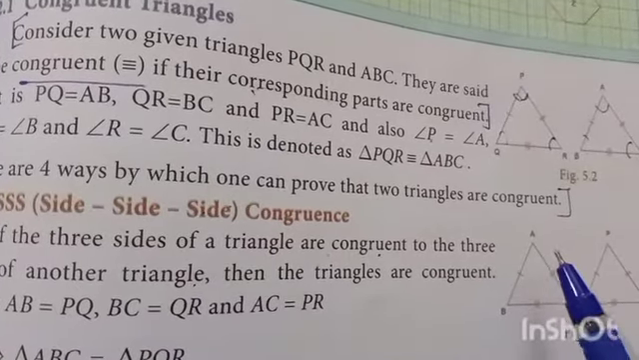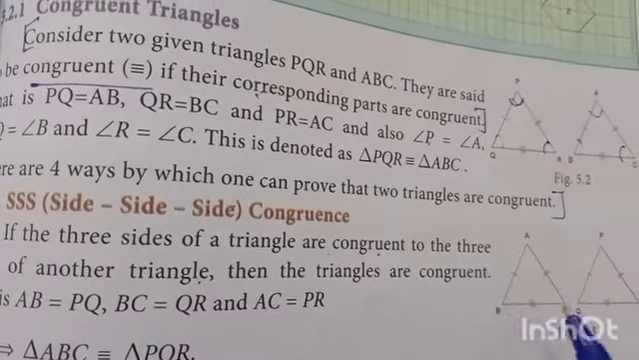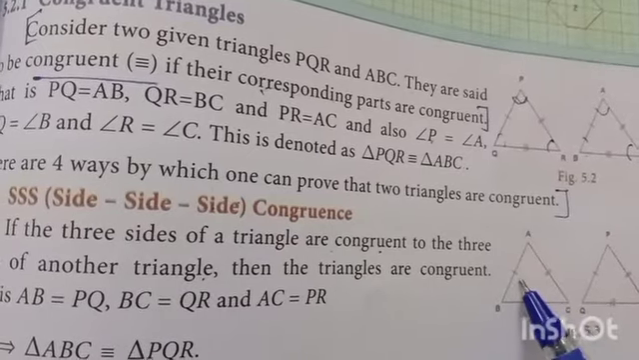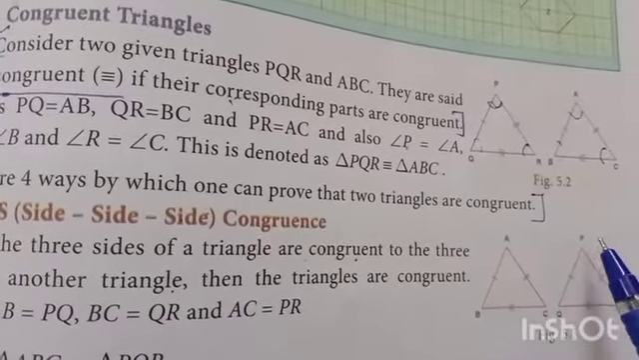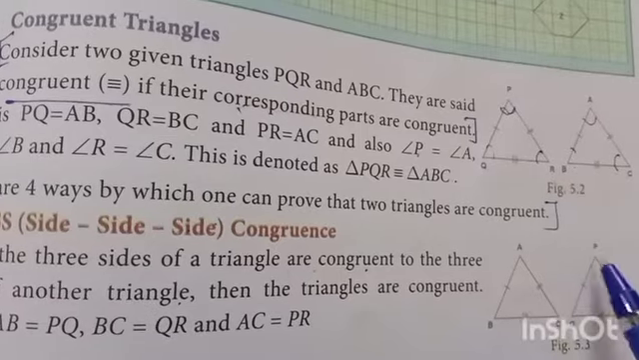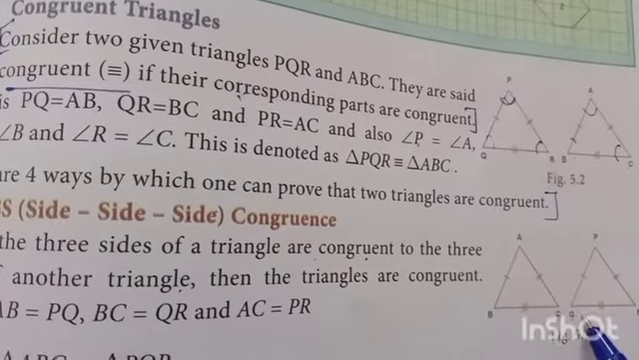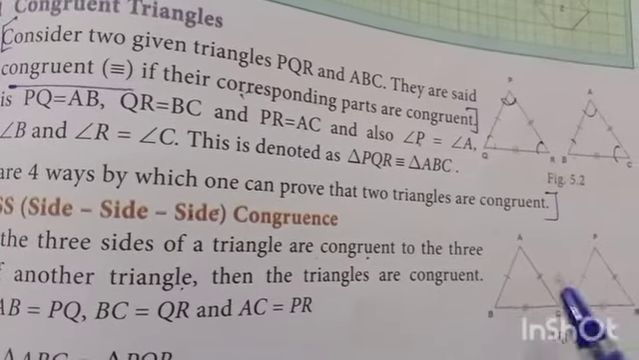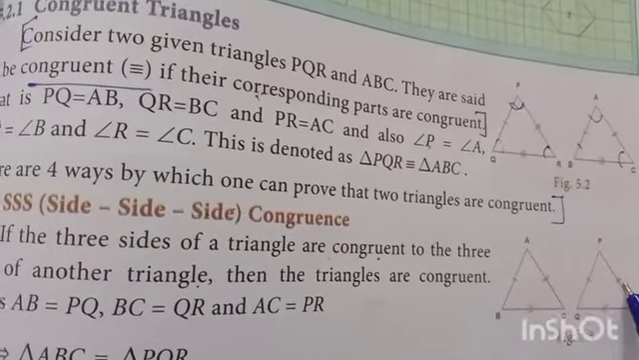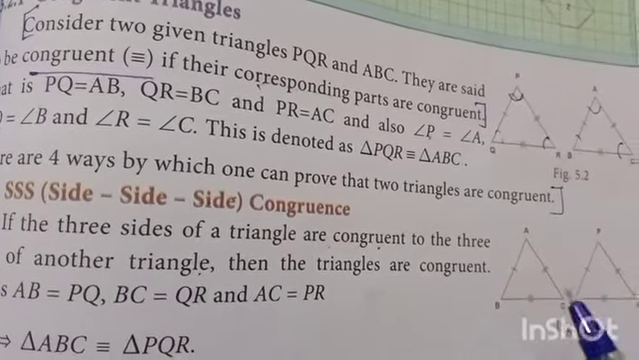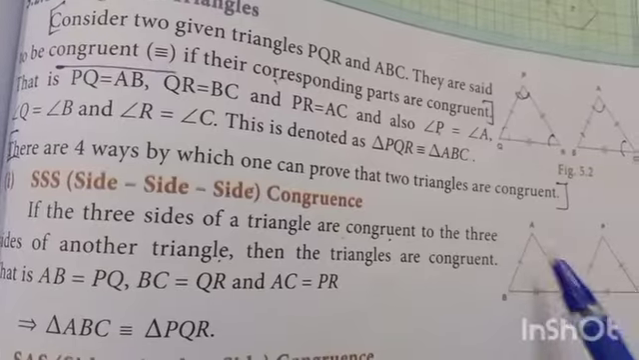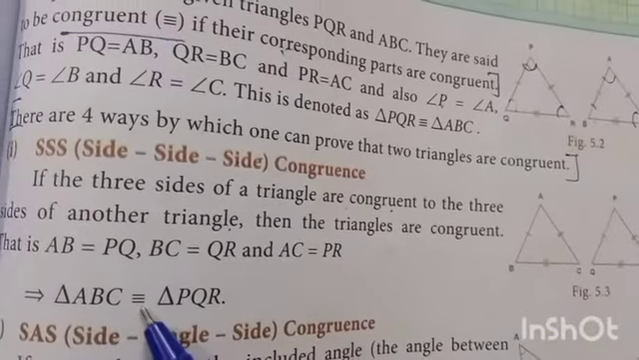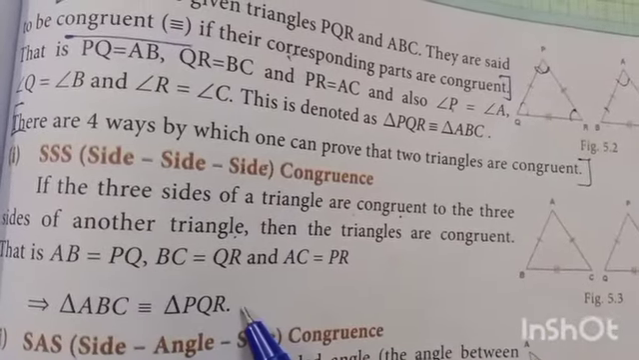These three sides of triangle ABC are congruent to three sides of triangle PQR. Their sides are equal. In these two triangles, sides are equal. So we conclude that triangle ABC is congruent to triangle PQR.